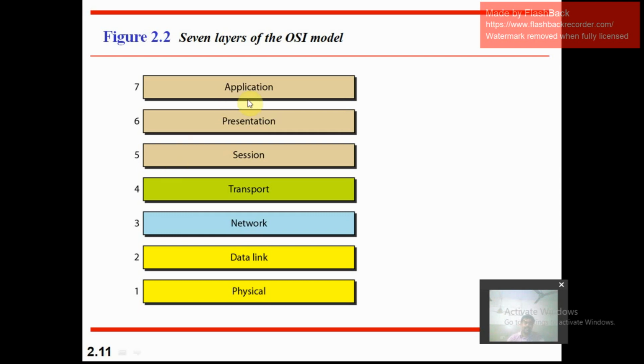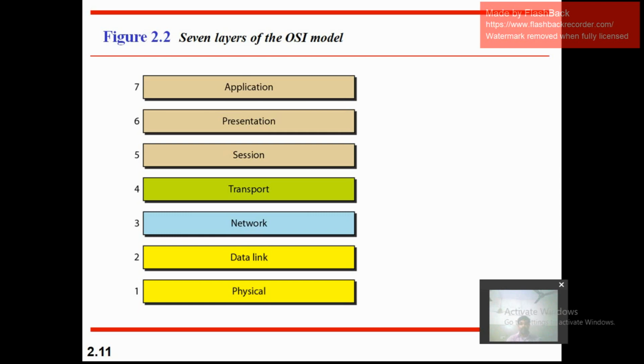The application, presentation and session layers are called user related layers, and the network, data link and physical layers are called network related layers. The transport layer acts as a bridge between these two.